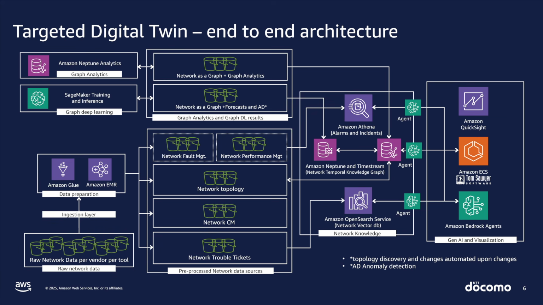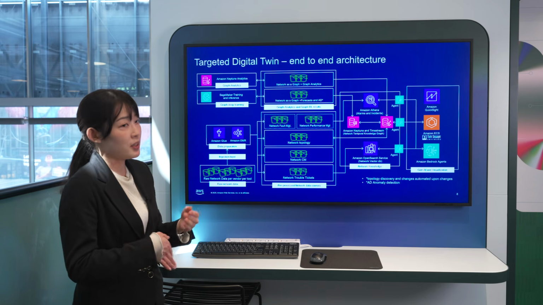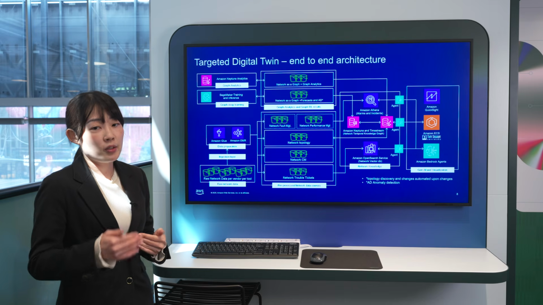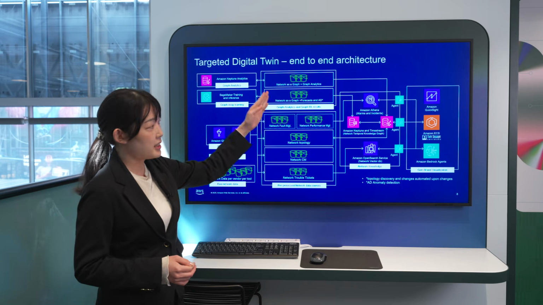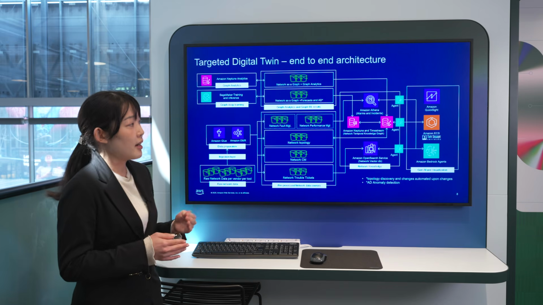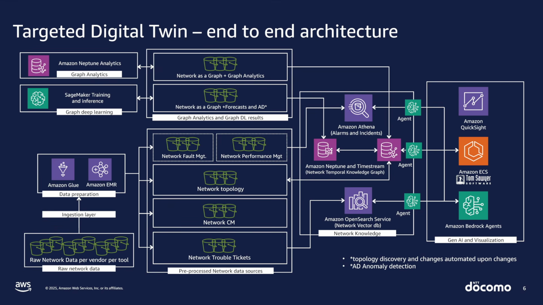In the background, an agent is here. Each agent can access each data source, depending on the use case, depending on what they ask or depending on the visualization. Then the agent can summarize the status of the network or the root cause report. Then the agent can answer the question to the operator or show the result on the visualization tool.